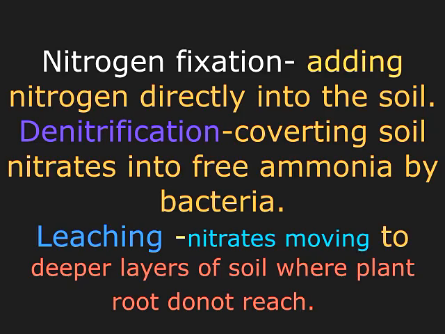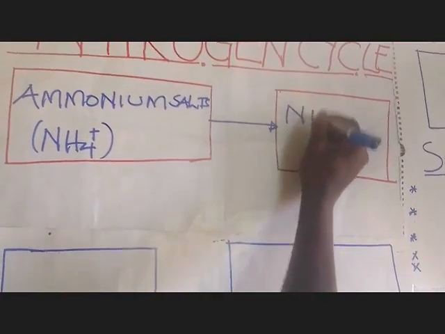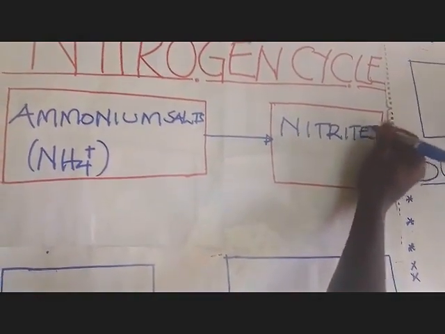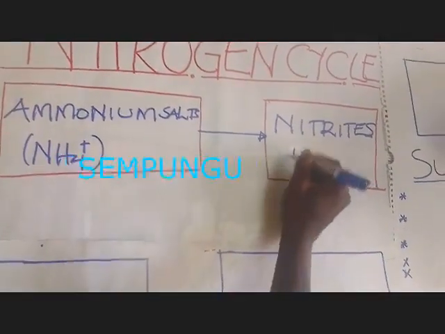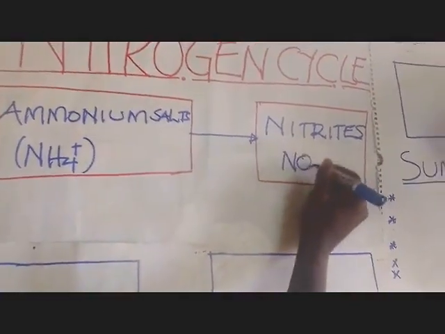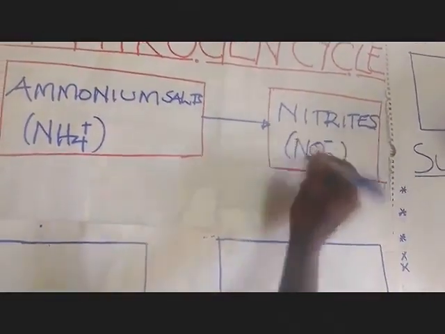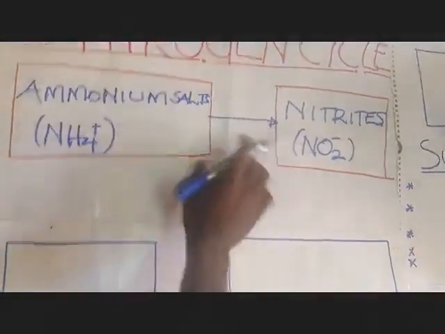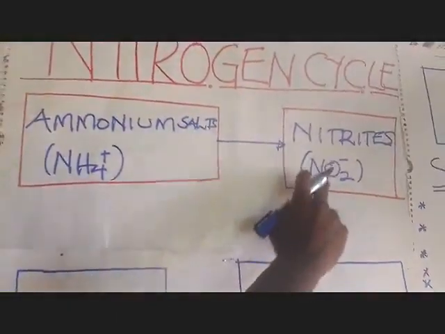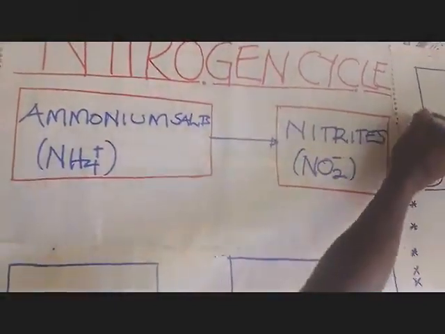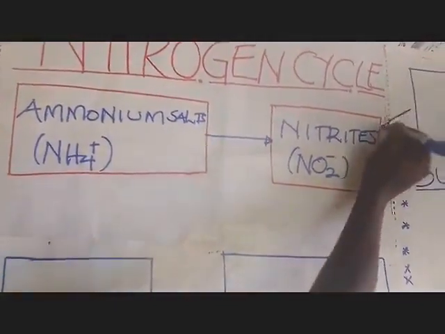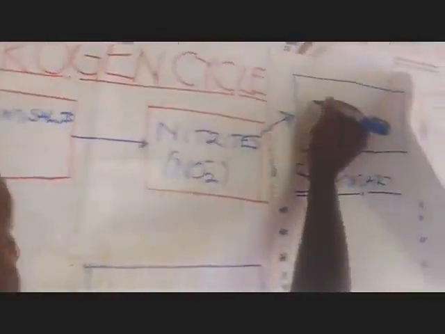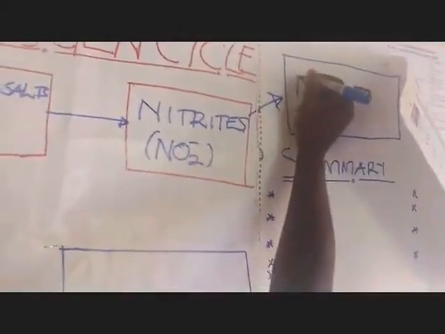Simple as it is going to be. Nitrites. So we have here the nitrites. Take note of the spelling. Now chemists always represent it like that, nitrites. Now we are seeing that we have ammonium salts. The ammonium salts are being converted into the nitrites. Then the nitrites are again converted into what we are calling the nitrates.